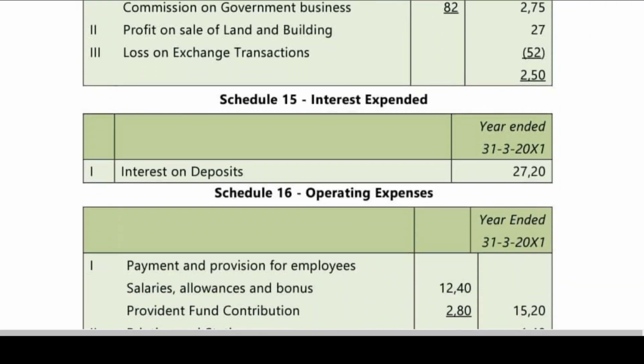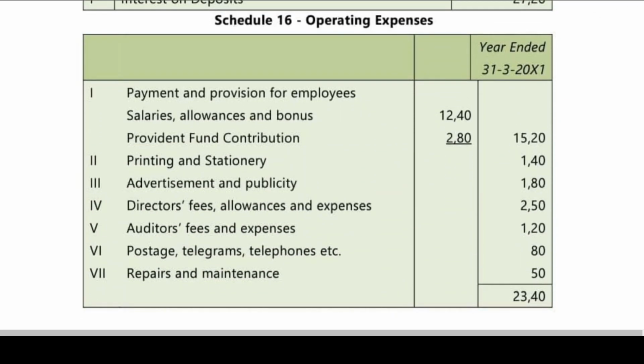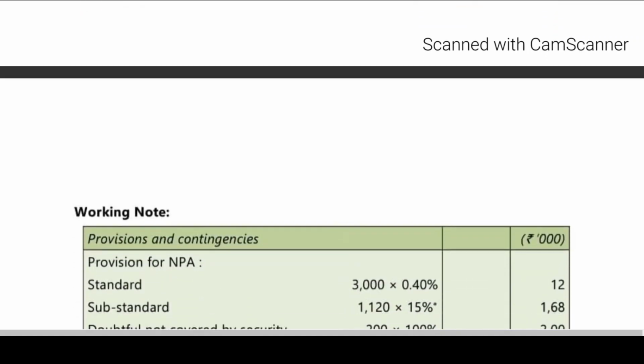Next, interest expended, Schedule 16. Already I have told you two things. Salaries and provident fund contributions will come under payments to and provisions for employees: 1240 plus 280, 1520. Printing and stationery 140. Advertisement and publicity 180. Directors' fees, allowances and expenses 250. Auditors' fees and expenses 120. Postage, telegrams, telephone, etc. 80. Repairs and maintenance 50. Total is 2340. Right. So these things have been cleared.